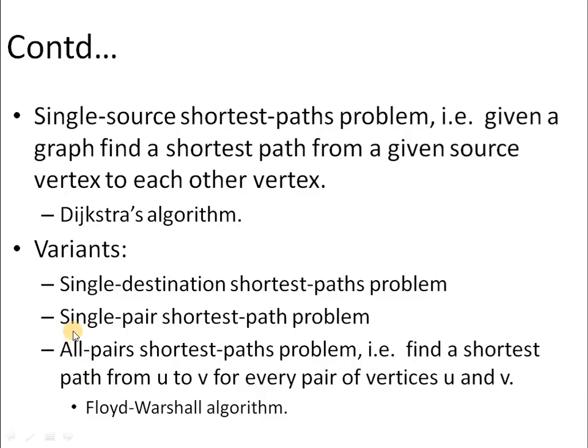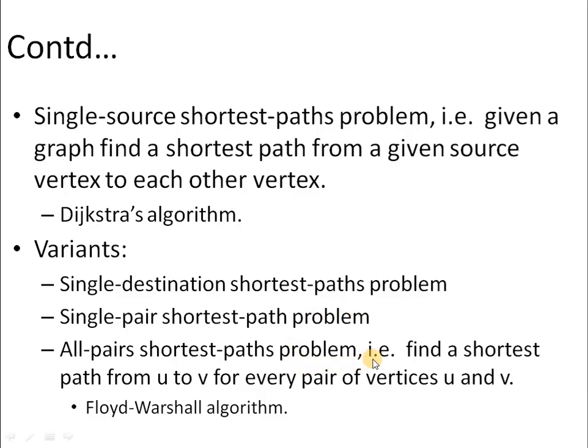Similarly, another variant is the single pair shortest path problem. That means instead of finding the path from a single source to all the vertices, we have fixed the pair of vertices we are working with. Again, we can solve this problem with the help of a single source shortest path algorithm. Then the last variant is the all pairs shortest path problem.